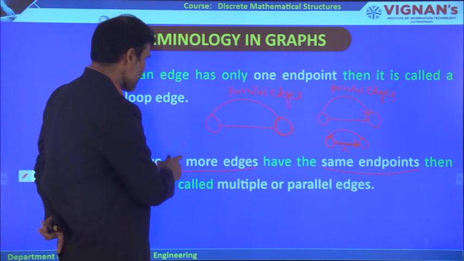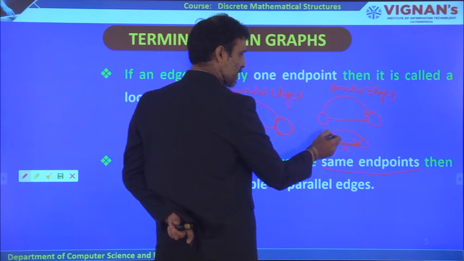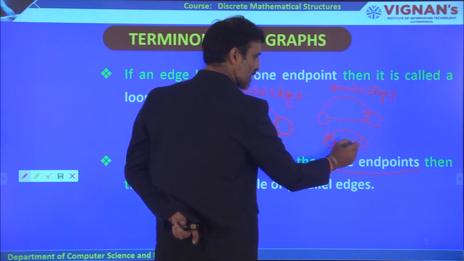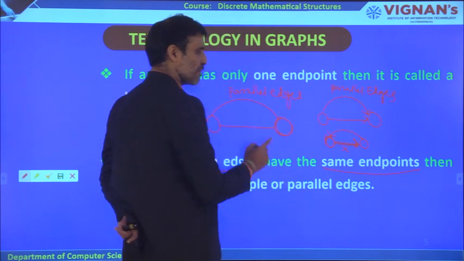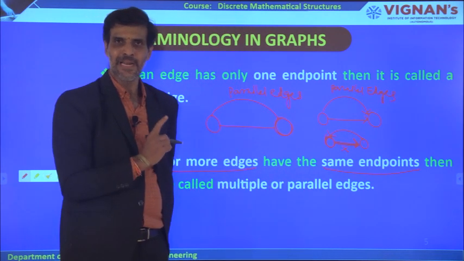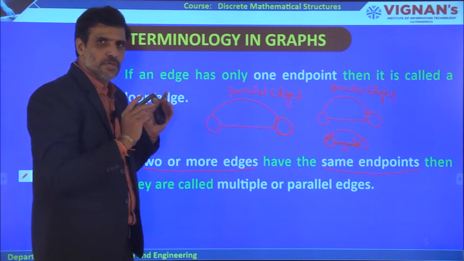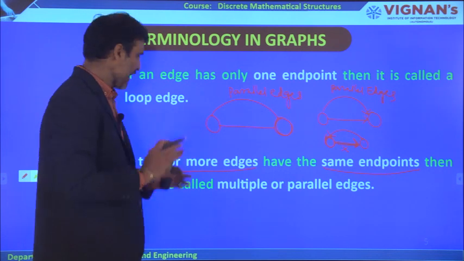Parallel edges means two or more edges have the same end point, but here there are two different end points. Therefore, they are not called parallel edges. So parallel edges means two or more edges consist of the same end point.